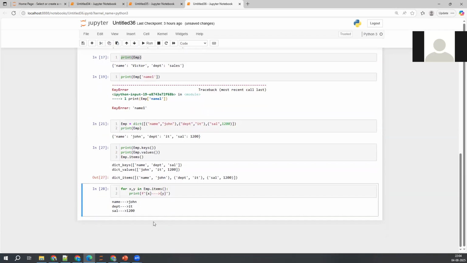Okay, see what it is taking here: name John, department IT, salary 1200, like this. Key value pair I'm just trying to take here. See, it's not complex at all. When you take items, it actually generates key value pairs in the backend. That key value pair, I'm trying to store in two different variables, two different temporary variables, I can say. I'm just printing them here. That's it. Clear?